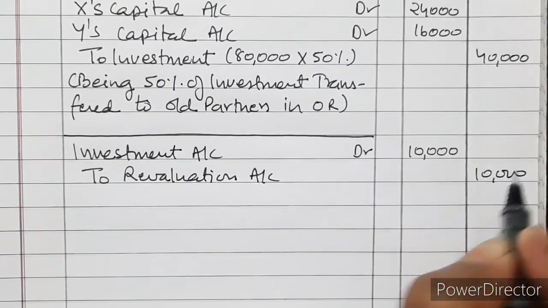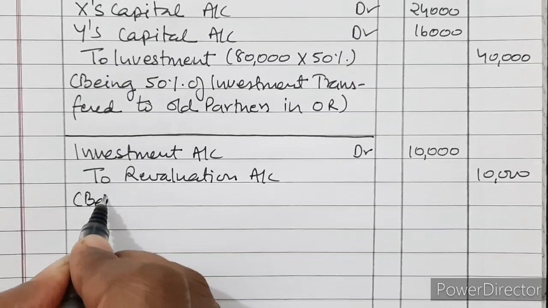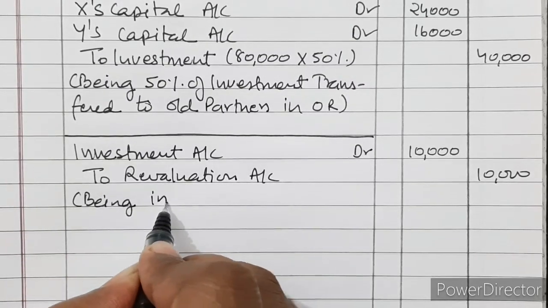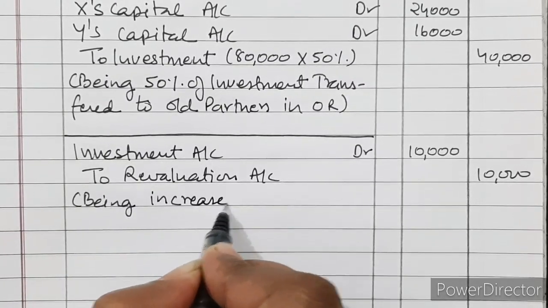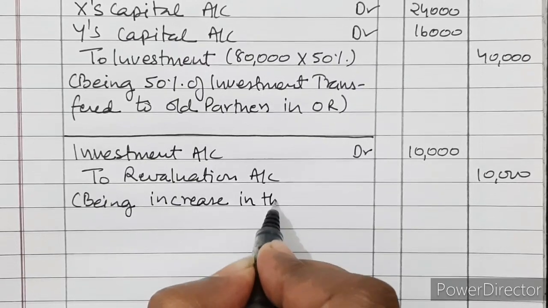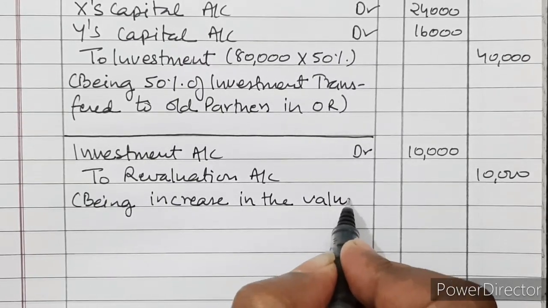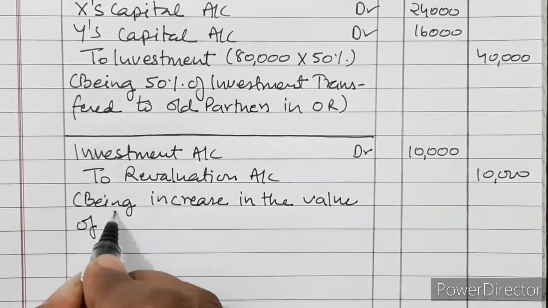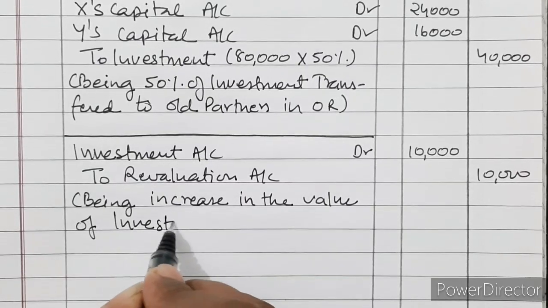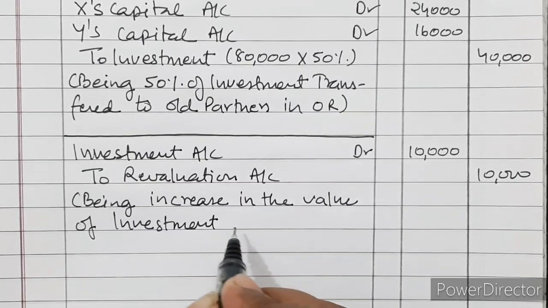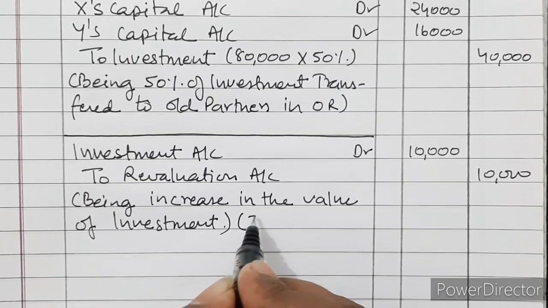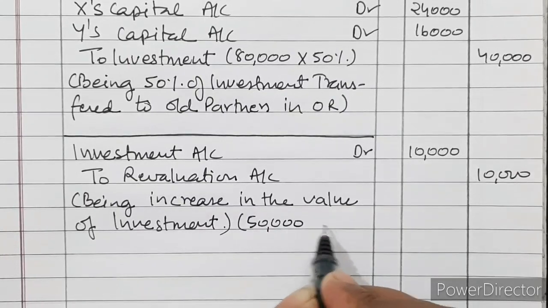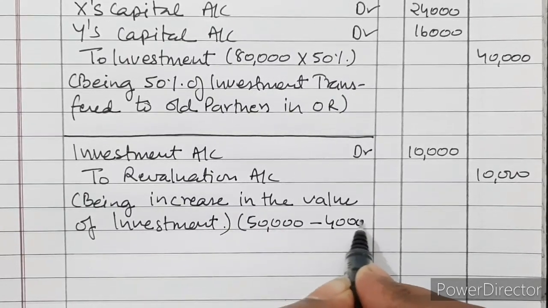10,000, being increase in the value of investment, that is 50,000 minus book value 40,000.